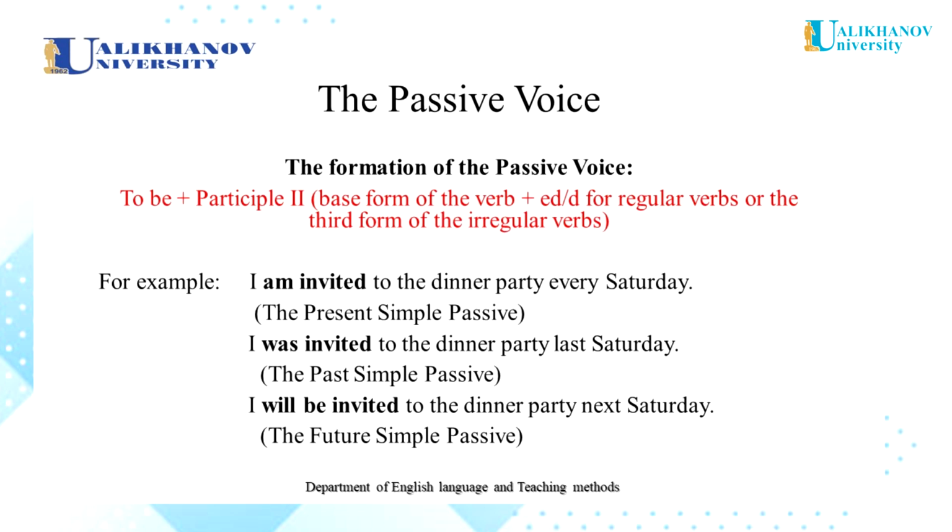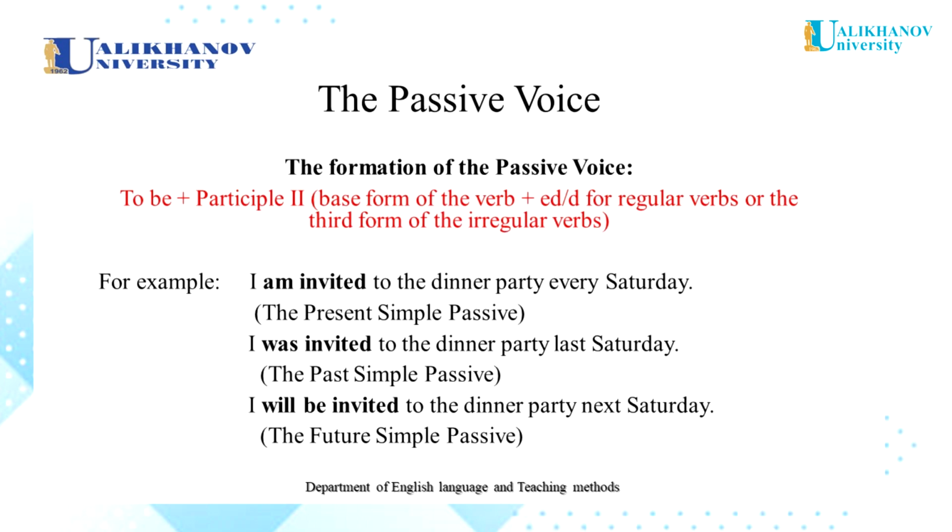We are going to talk about the passive voice. The passive voice is formed by means of the auxiliary verb to be in the required form and participle two of the notional verb. The present, past and future simple passive are formed by means of the present, past and future simple of the auxiliary verb to be and participle two of the notional verb. So look at the examples.